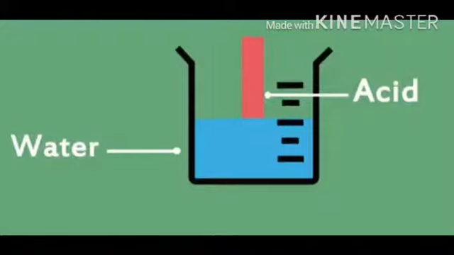Now concentrated acid is basically the pure acid. There is very little or no water, and in dilute acid the strength of the acid is reduced by adding water, meaning acid is added to the water to reduce its strength or to obtain the required strength.